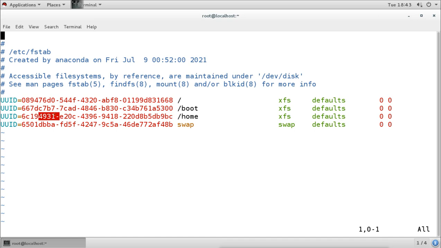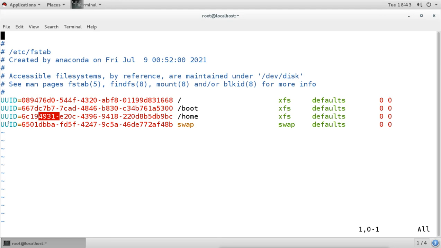Then it will become wrong here because it will not update the file. The file we can change manually, it will not change automatically. So the partitions will mismatch, mismount, and we will get an error. So instead of using the name or number of the partition, we use the unique ID of the partition.